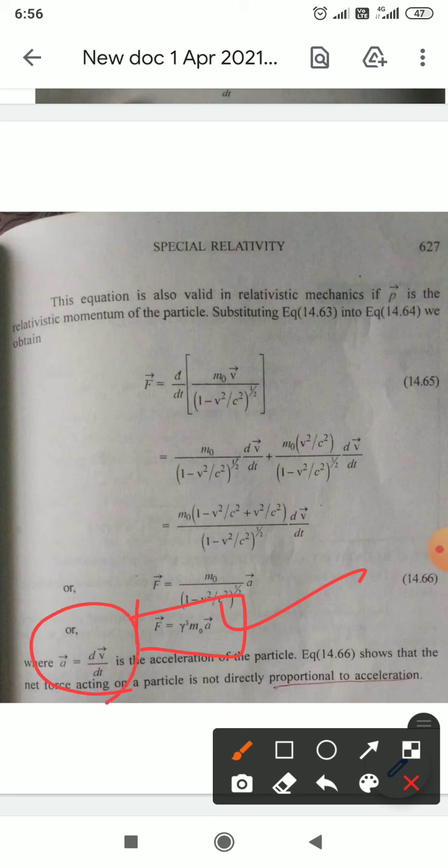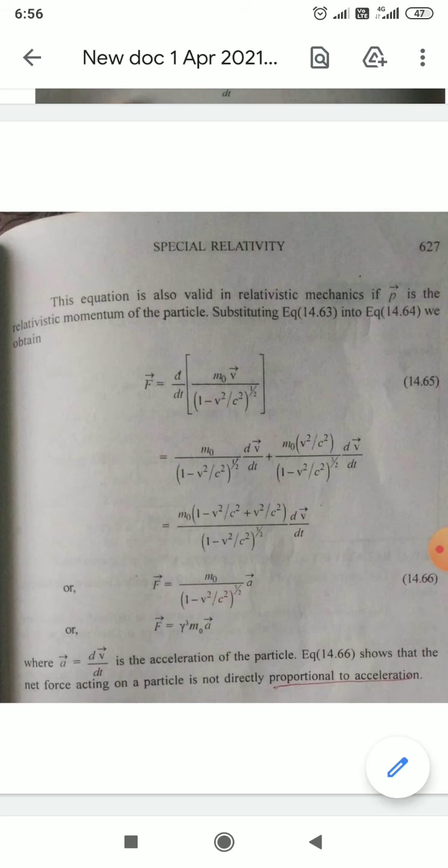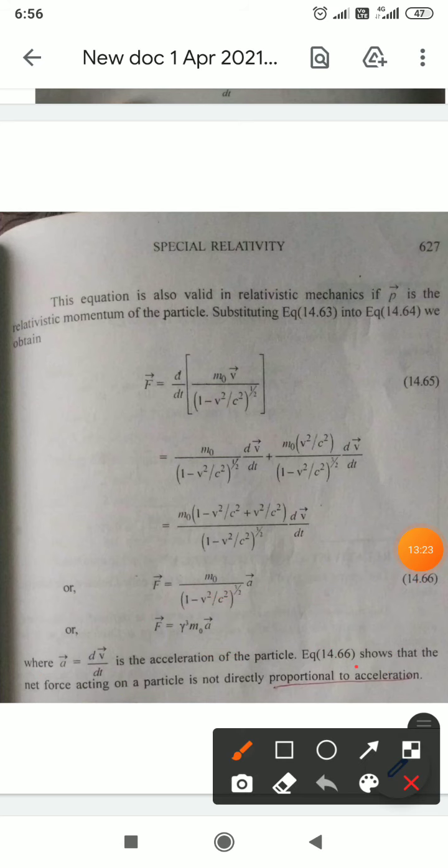Here a is nothing but dv by dt, the acceleration of the particle, and you can put this as equation number 18. Equation number 18 shows that the net force acting on the particle is not directly proportional to the acceleration.